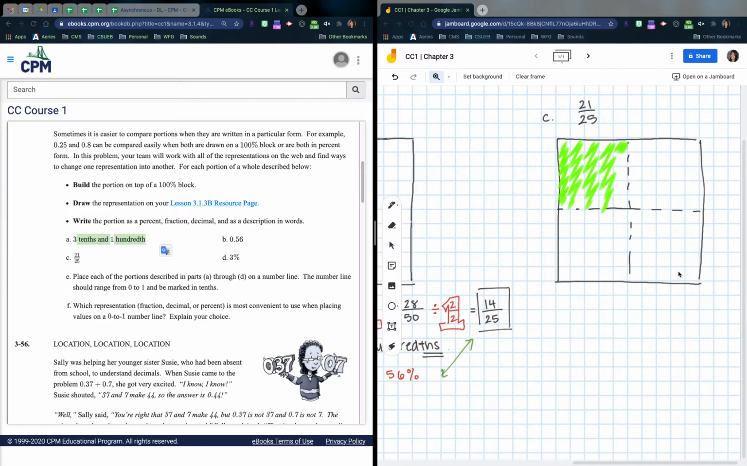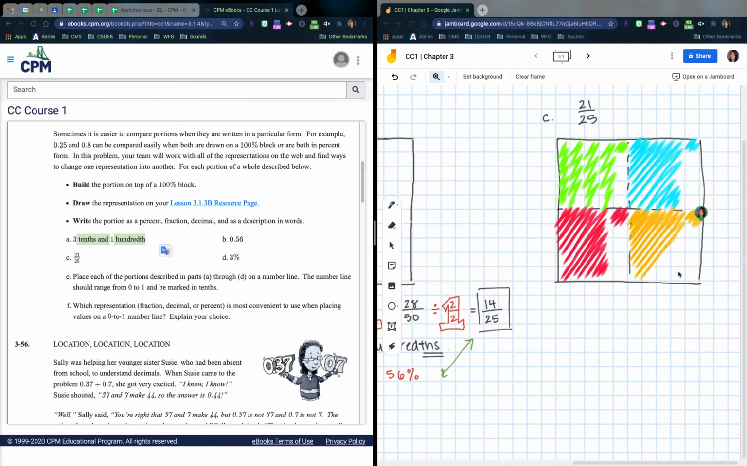So 21, 21, 21, like that. If you're doing the web, and you need to draw a picture for it, you can just draw one of these boxes. 21 out of 25. So you can draw a box of 25, shade in 21 pieces, done. You don't have to do this 4 times.